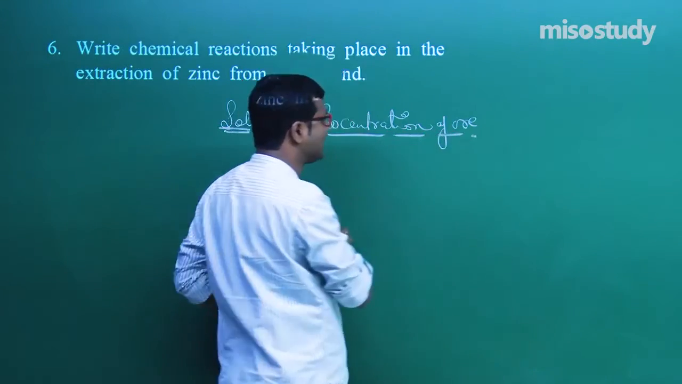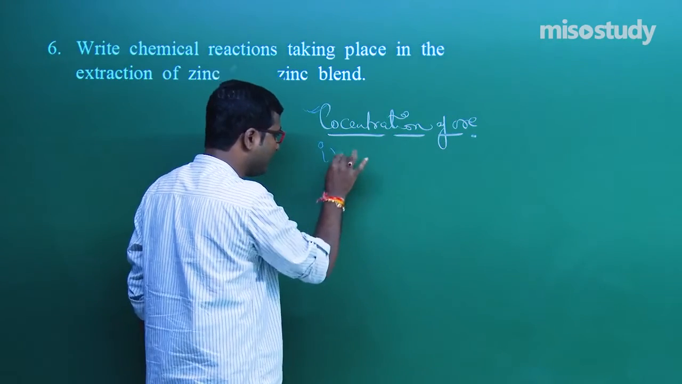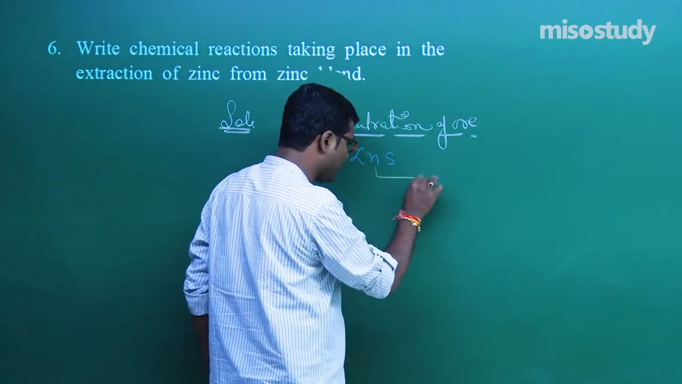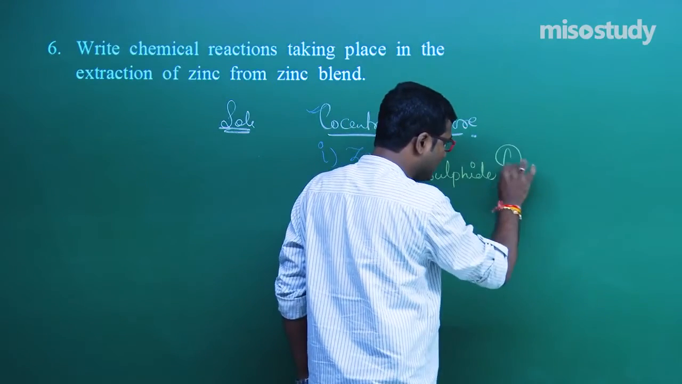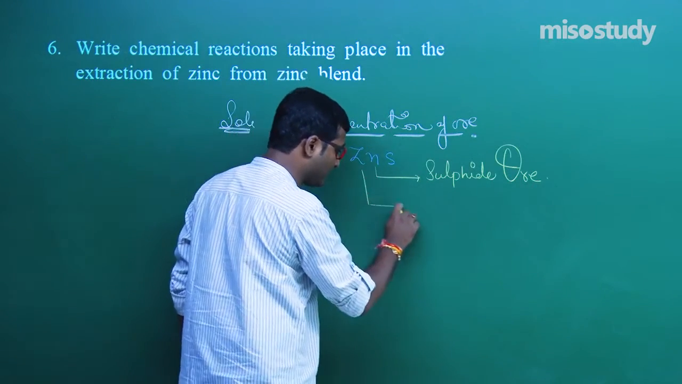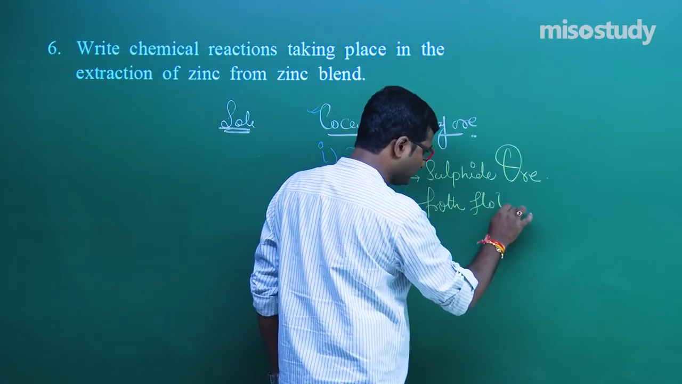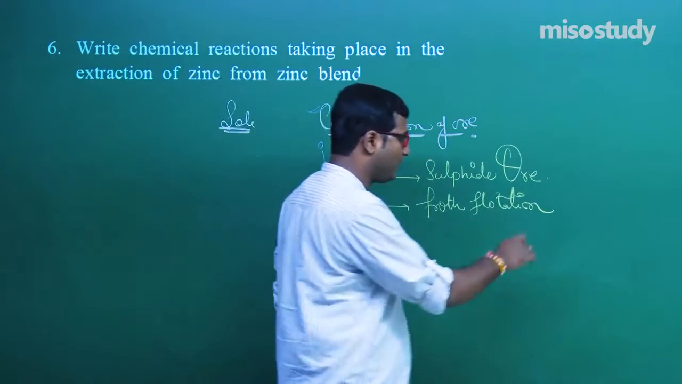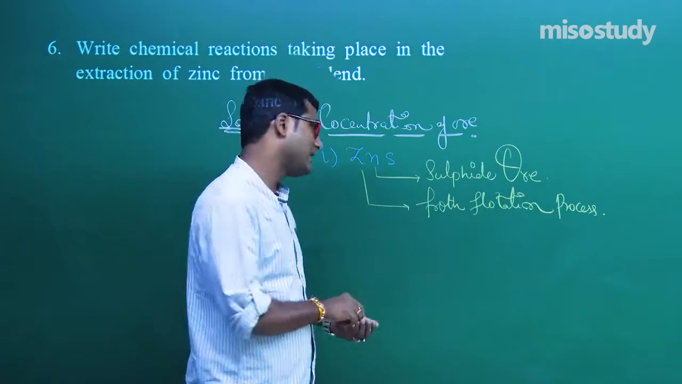And which method is applicable for the concentration of zinc blende? As we know, zinc blende has the formula ZnS, and ZnS is, we know, a sulfide ore, and for sulfide ore the best process is the froth flotation process. Do you remember? Again I am repeating, for sulfide ore the best concentration method is the froth flotation process. Am I right? Yes sir.